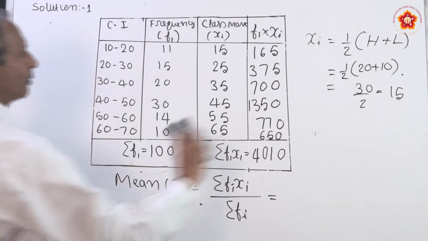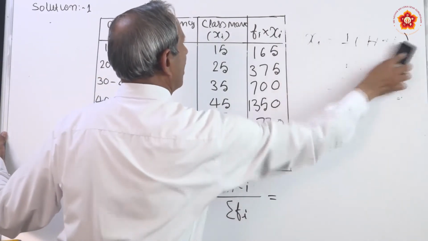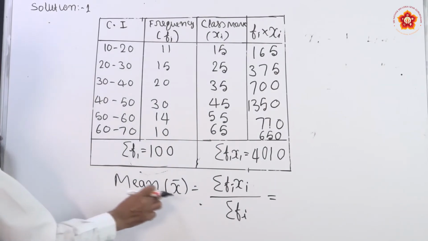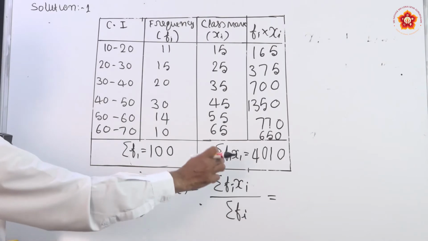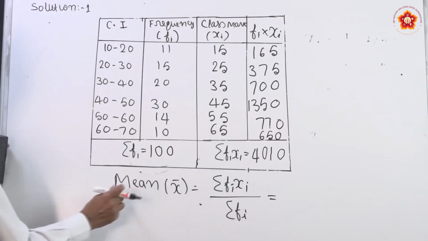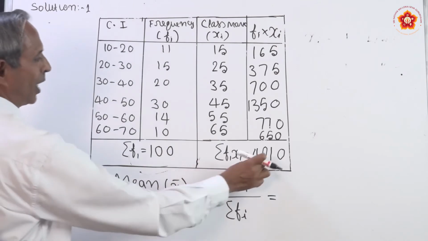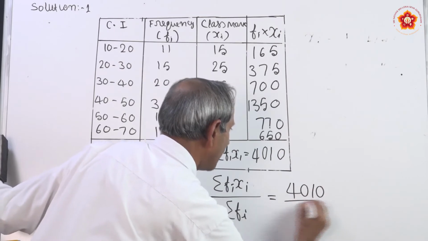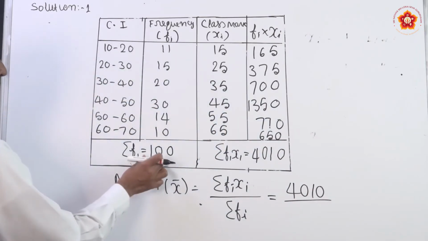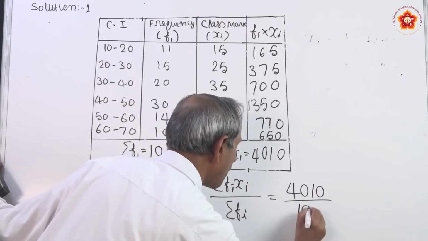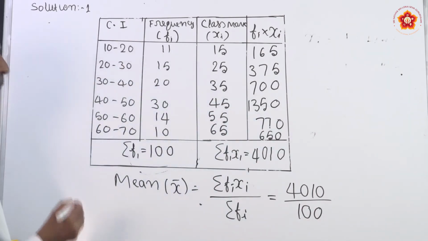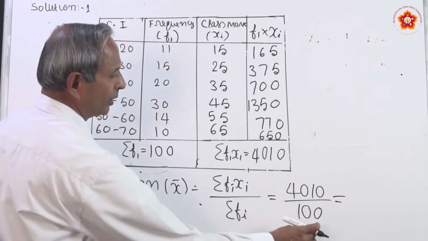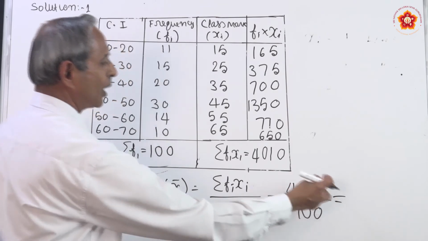Now, lastly you have to substitute in the formula to get the mean, that is all. Write the formula, mean x bar is equal to sigma Fi into Xi divided by sigma Fi. Here sigma Fi Xi, the value is 4010, write 4010 here, divided by sigma Fi, the value is 100, substitute 100 here. Now, if you divide by 100, very simple, you know the technique. If 2 zeros are there, you have to move the decimal point 2 places towards your left side.